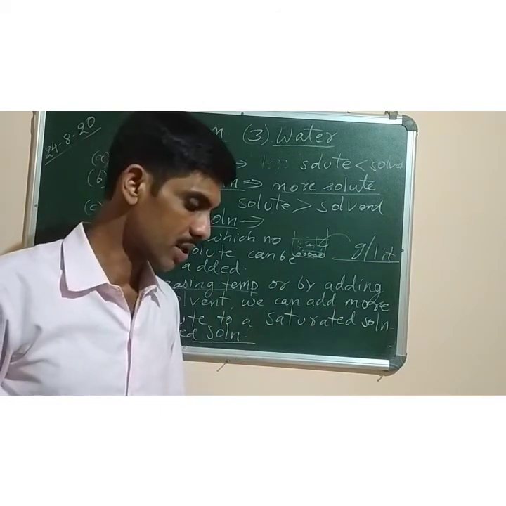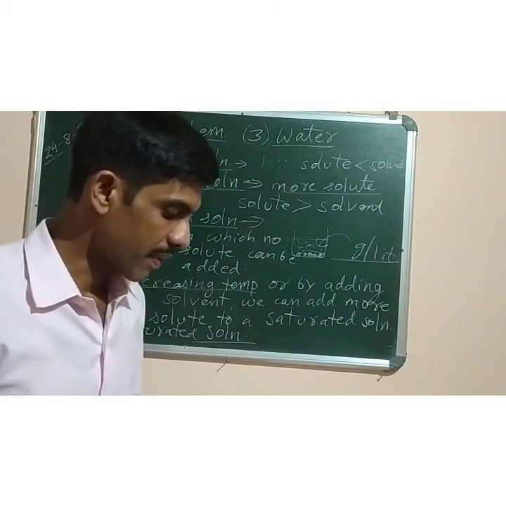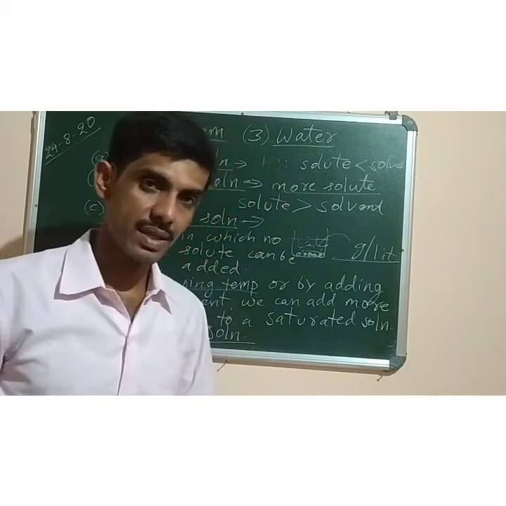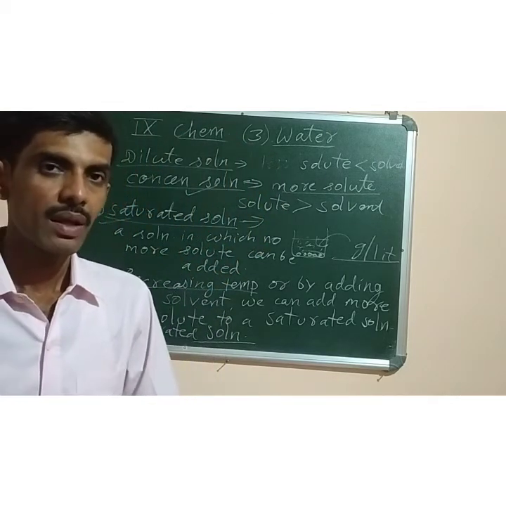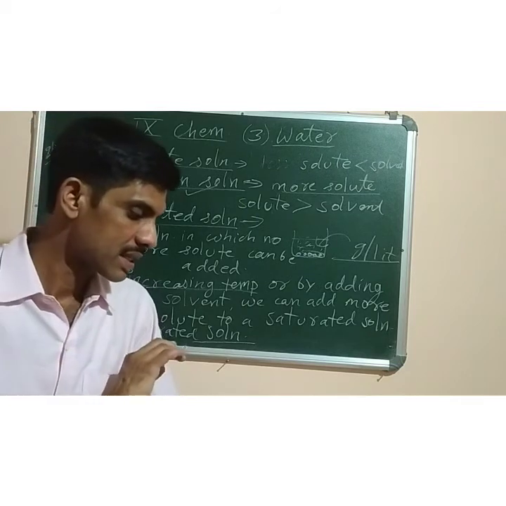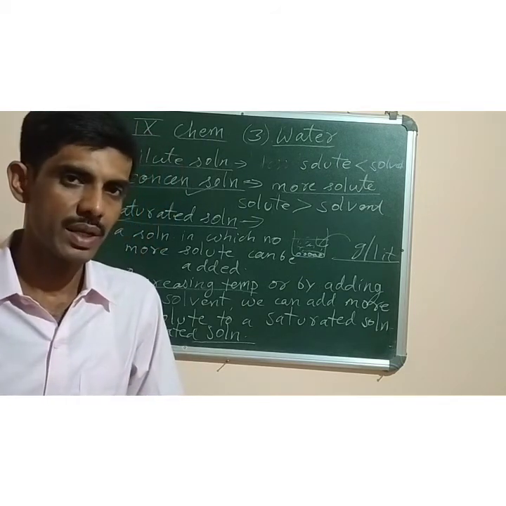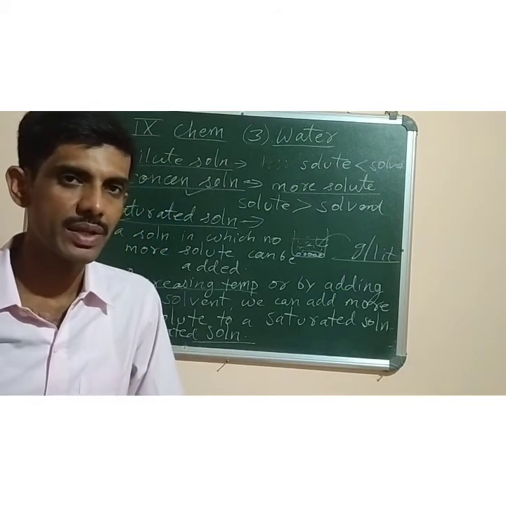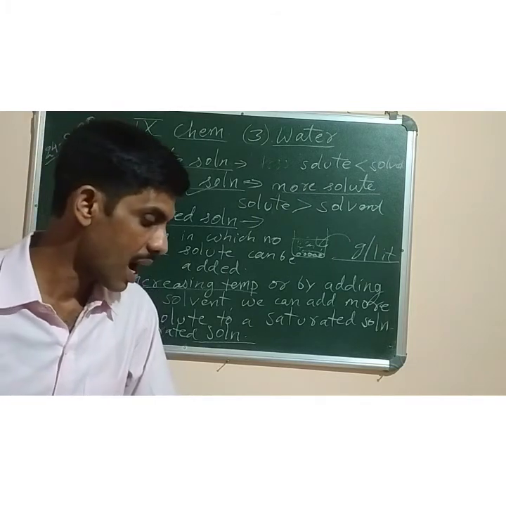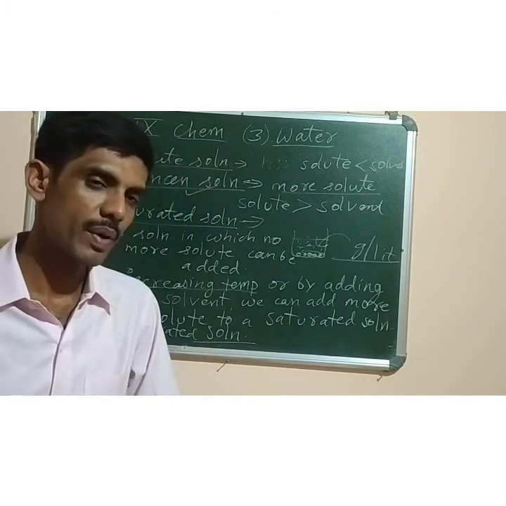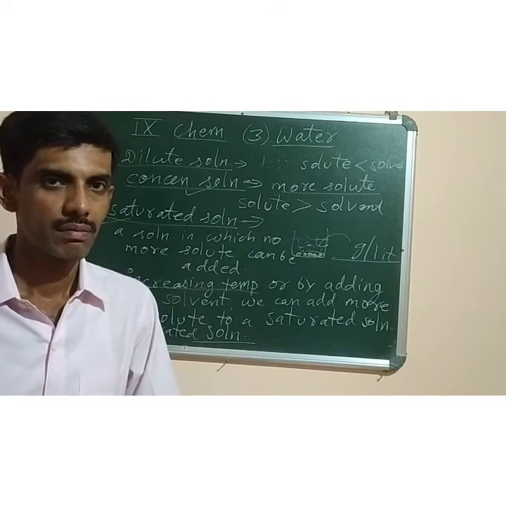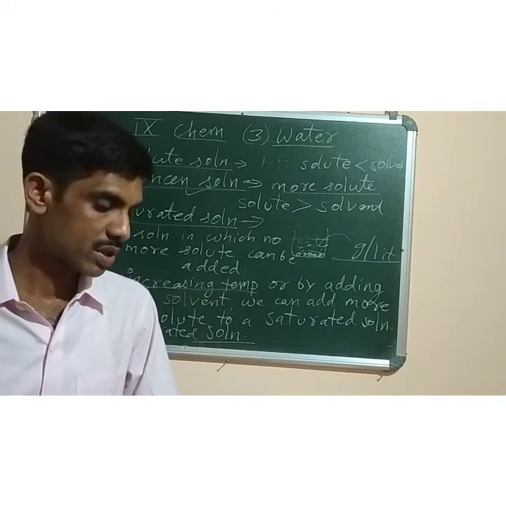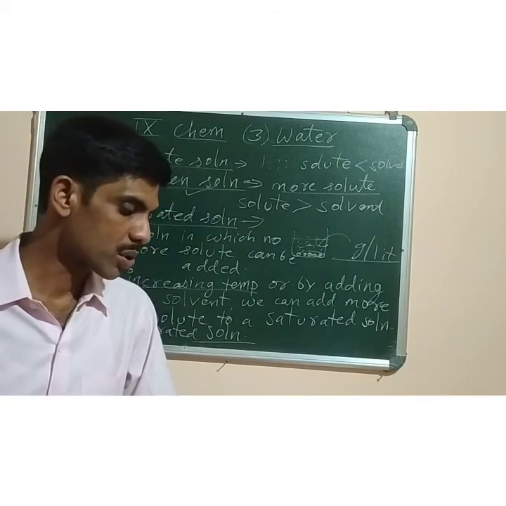And then you will find that some terms are there. Any substance which has negligible solubility, meaning it will not dissolve any of the solid in it, is said to be insoluble. Like silver chloride, it cannot dissolve, so silver chloride is insoluble.